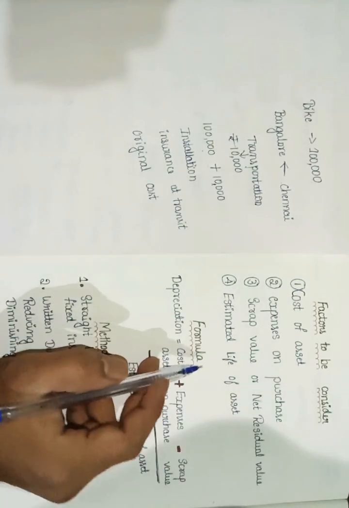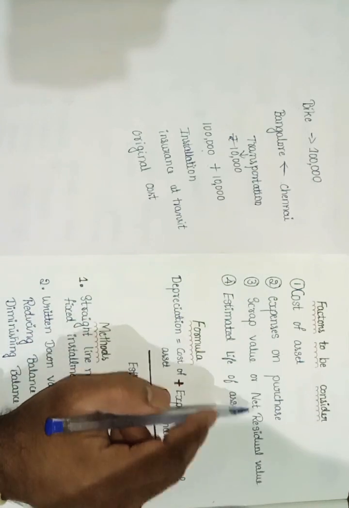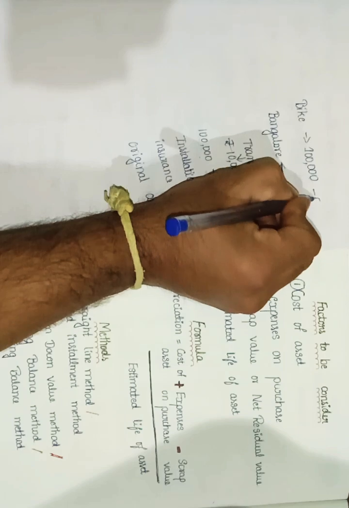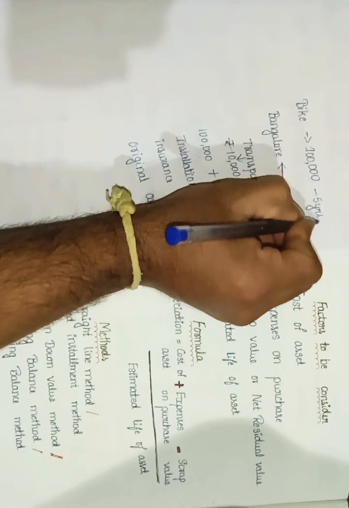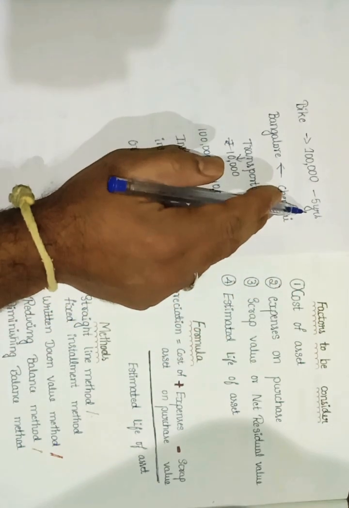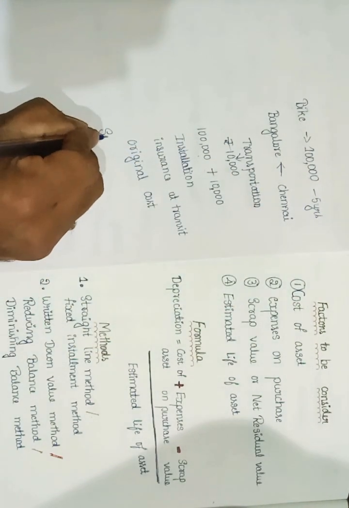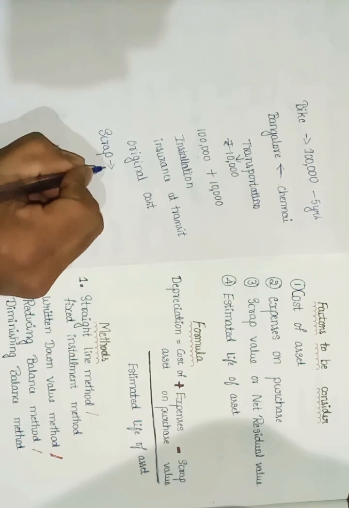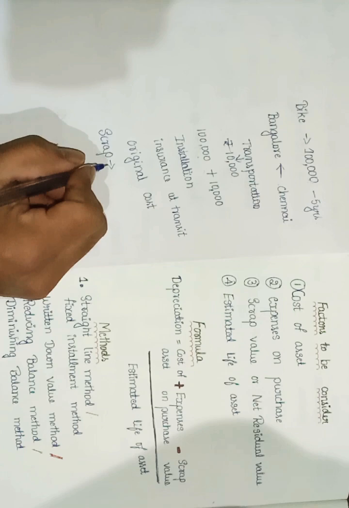Then next one, scrap value or net residual value. For example, this bike I can use for 5 years. Then after the 5th year I can't use this bike, so it will become scrap. This scrap asset, I am going to sell to a scrap shop.